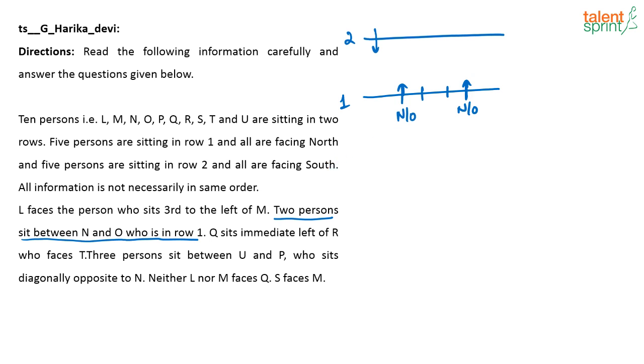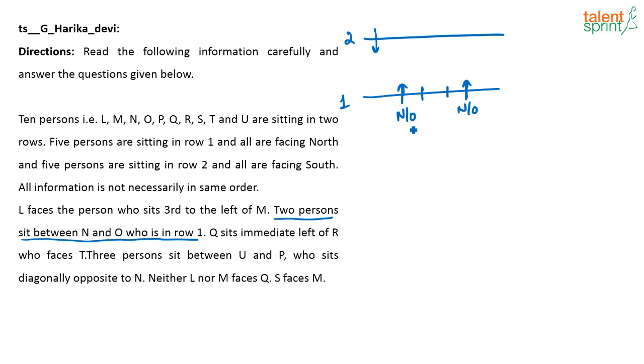So there are 2 possibilities again here. What else is there? U and P, S faces M. So in one case, this will be third to the left of M.